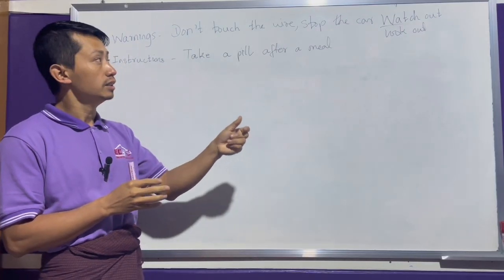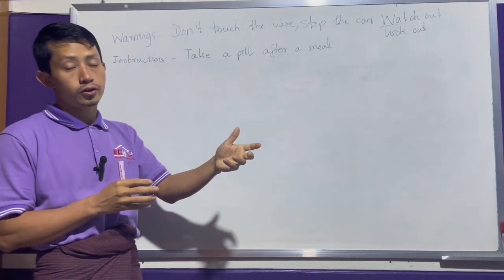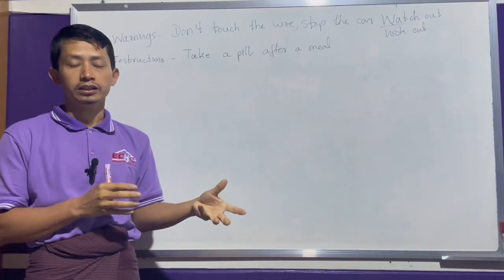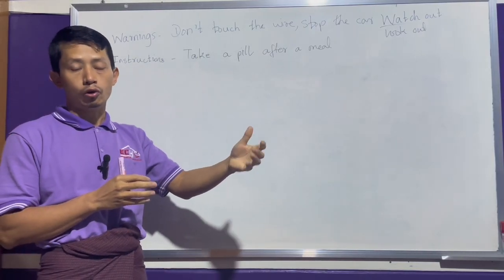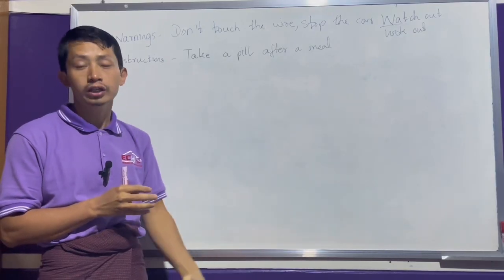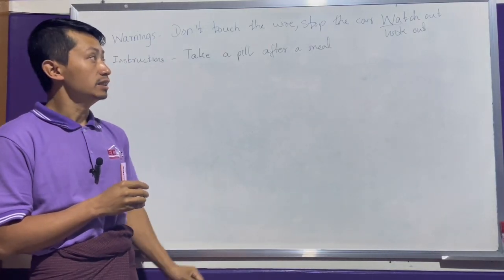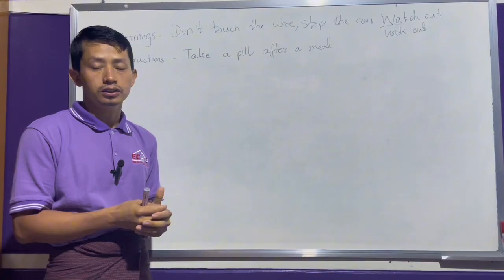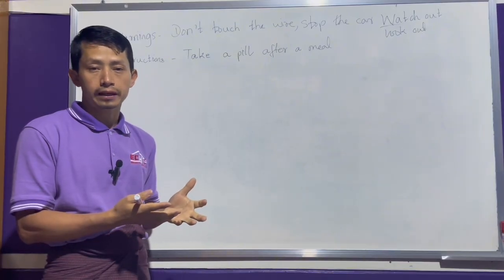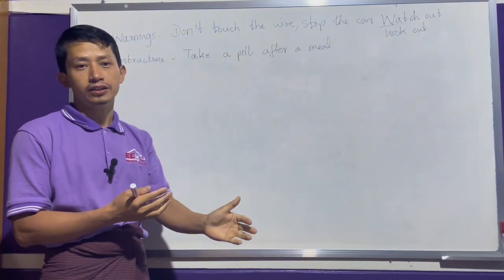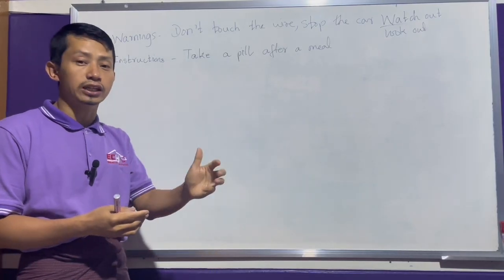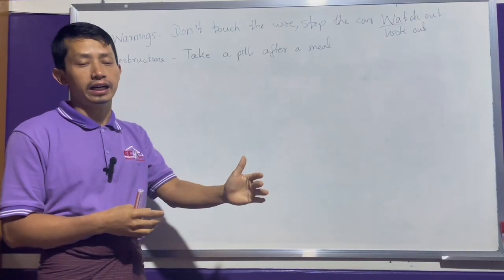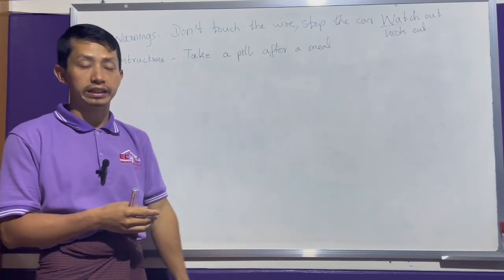That's why it's dangerous. We will say to someone, don't touch the wire. You are warning them not to touch the wire. And then when someone is driving, you want them to stop. Stop the car, right? At the time you are saying to them, stop the car. You're warning them to stop the car.